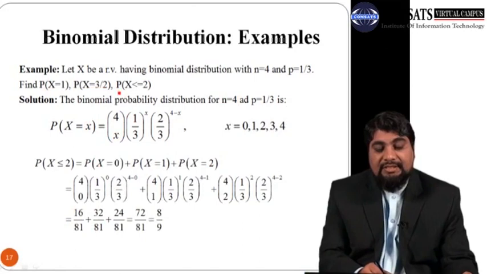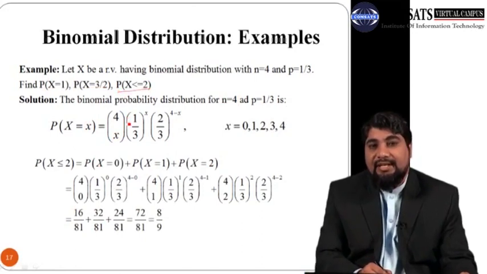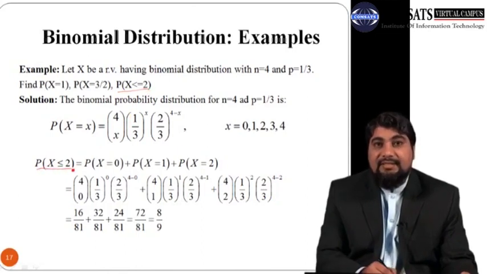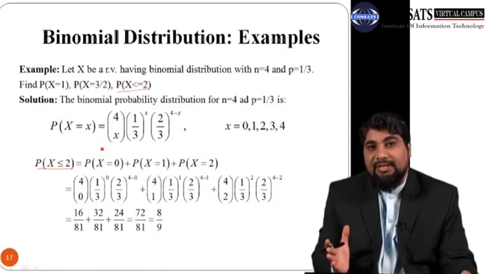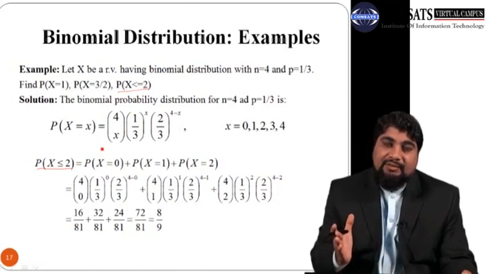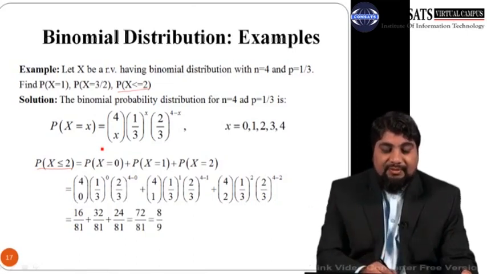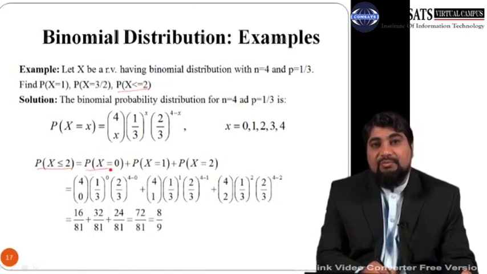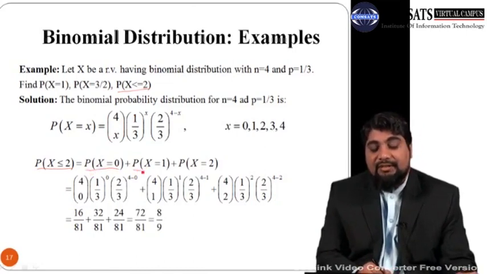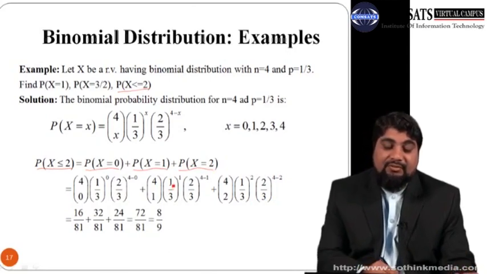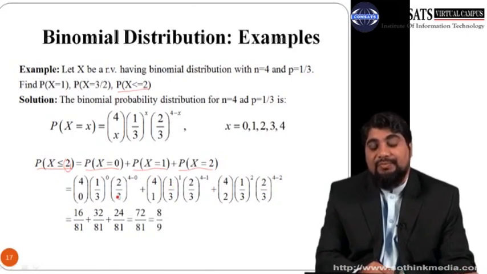So now move to this last part, which is the probability that x is less than or equal to 2. The probability that x is less than or equal to 2 means we have to calculate the probability up to 2 and less than 2. So this is equal to the probability that x equals 0, plus the probability that x equals 1, and then plus the probability that x equals 2. Remember that you have to go up to this point, which is 2. So 0 plus 1 plus 2.